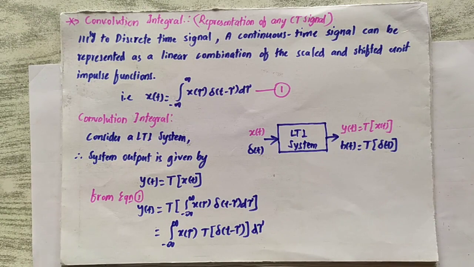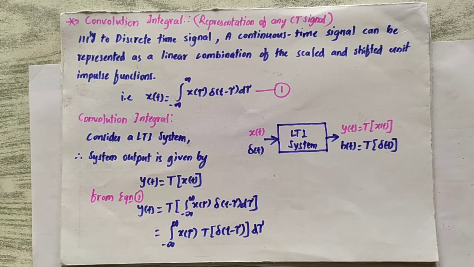In continuation to our discussion on LTI systems, previously we have seen the representation of any discrete time signal as an impulse response signal. And we saw even the convolution sum, that is the representation of any discrete time signal in terms of scaled and shifted unit impulse responses. And we solved some of the problems on convolution sum, that is of finite sequence convolution and infinite sequence convolution.